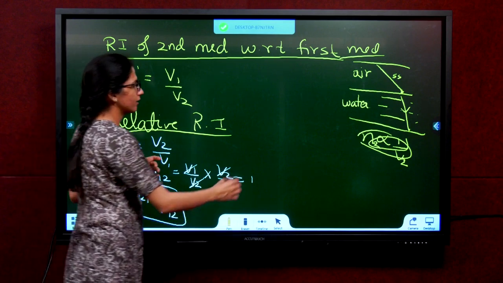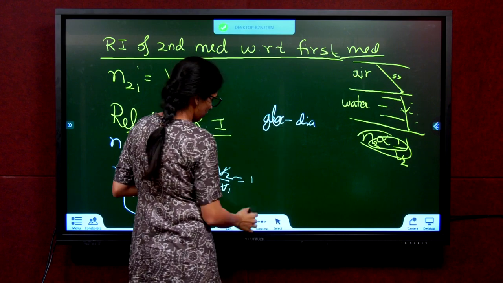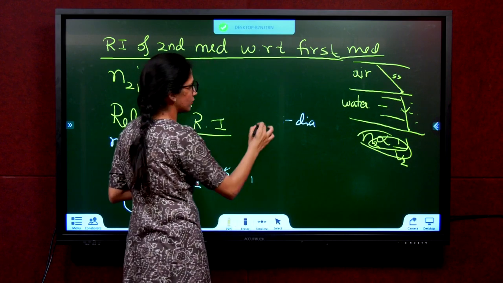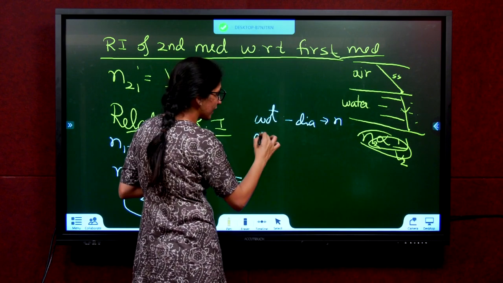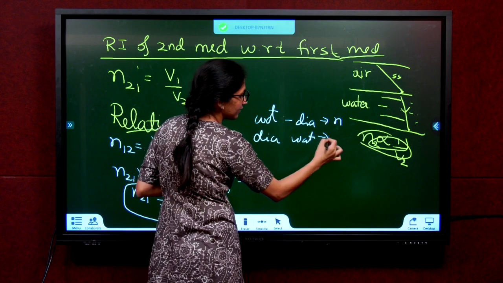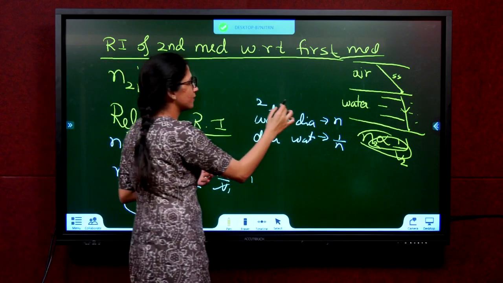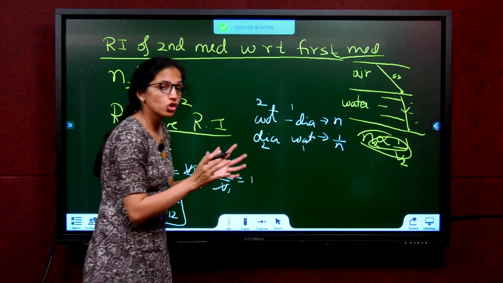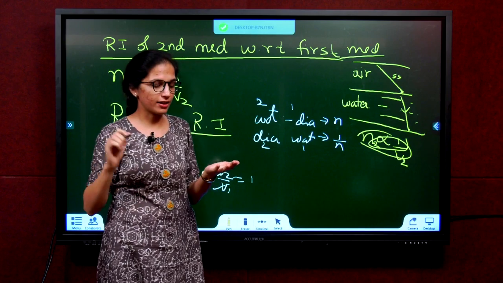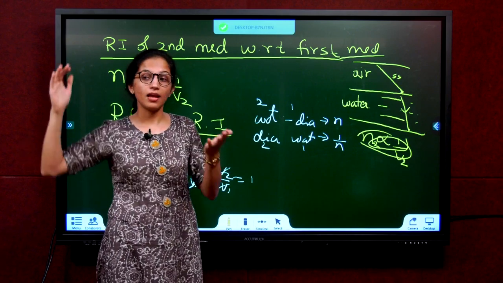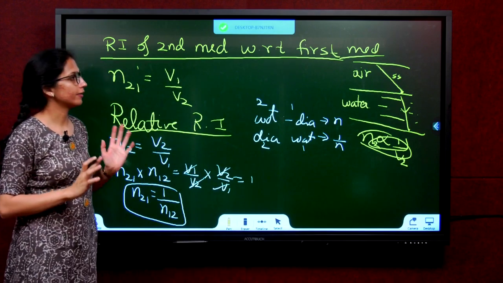Clear? So that means what? If I take air to diamond, I'll get one value, or glass to diamond, or water to diamond, anything. Okay, let's settle with water to diamond. If I take water to diamond, I get some value of N. If I take diamond to water, I will get one value. That value will be nothing but 1 by N, reciprocal. So this is my second medium to first. This second medium now is diamond. So if light is traveling from diamond to water, one value of N. If it's traveling from water to diamond, some other value of N. But those two N's are reciprocal of each other. I hope it's clear until here.